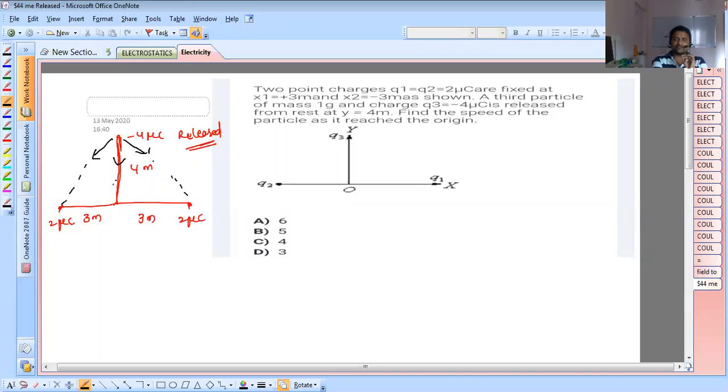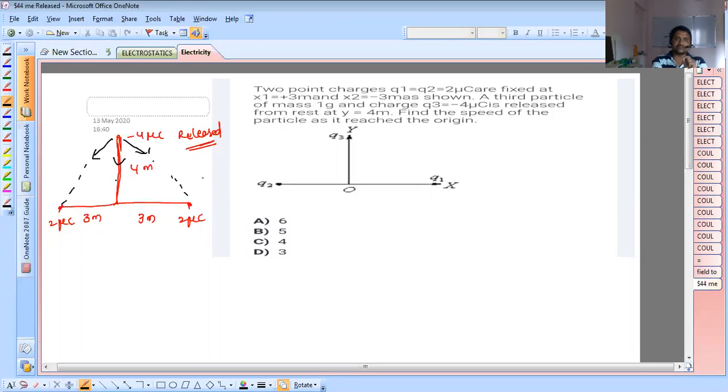Why do I stress the point? Because whenever asked for the speed, if you go to kinematics, finding the accelerations, the force is variable here. Find the acceleration first, then go to the integration method. Everything is a different method, and that's a long approach. You can solve in that way also. But we can calculate with the work energy theorem.